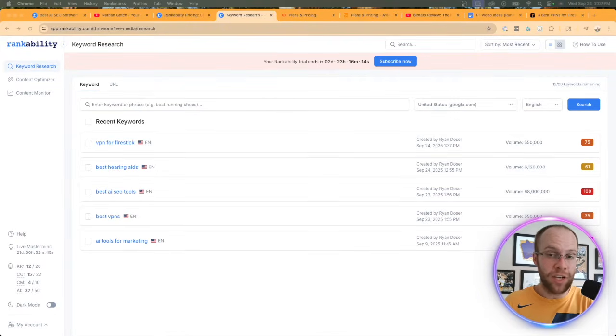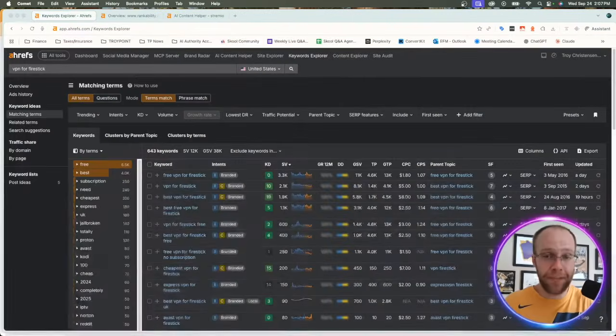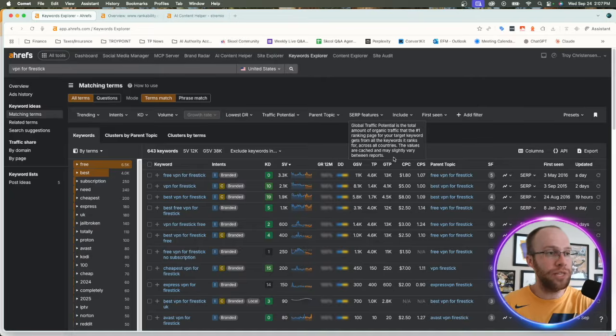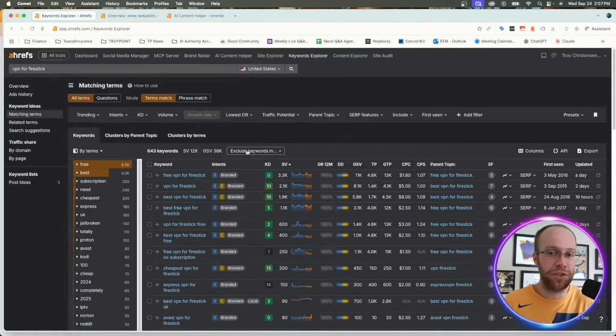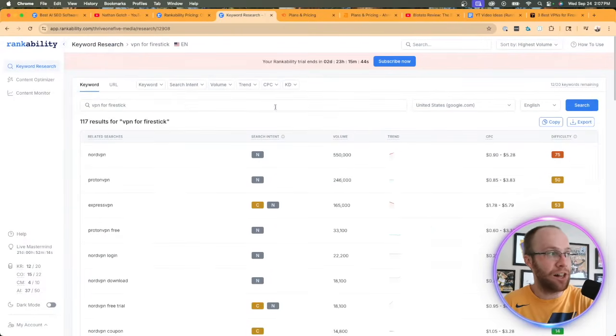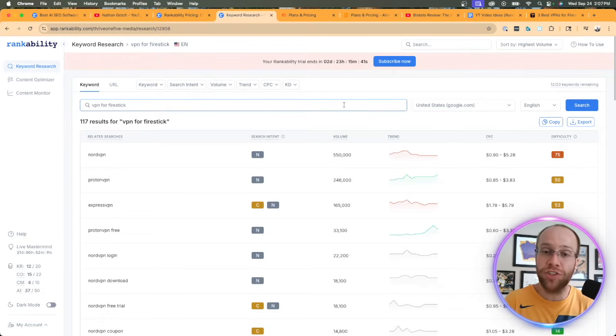So first, looking at the keyword research feature, while Rankability does provide really good keyword insights, I mentioned this at the beginning towards that pricing element. I think if you're doing basic keyword research, in my opinion anyways, you're better off with a tool like Ahrefs. Not only does it cost less on that beginner tier, but you do get a lot more keyword searches and keyword analysis, plus more metrics here than what you would get within Rankability. So this is what Ahrefs looks like. I'm not going to go down the weeds of that in terms of keyword research, but compare that to what you get for an analysis here with Rankability. And again, this is just keyword research. I would argue that's a smaller benefit or pro of Rankability compared to these other features here.